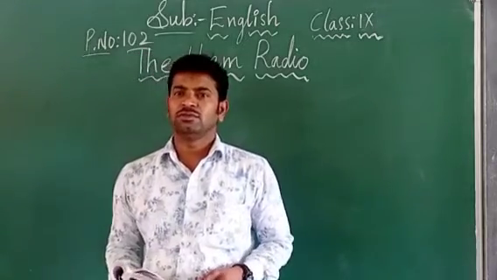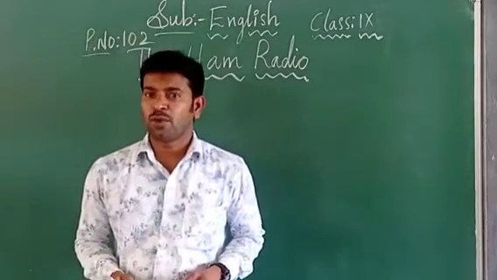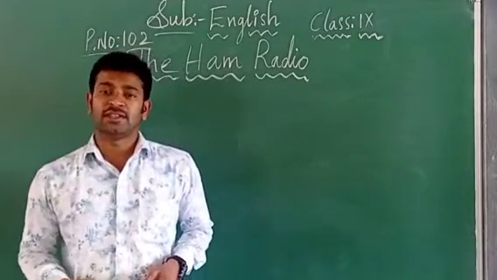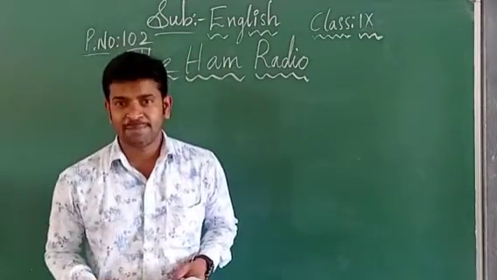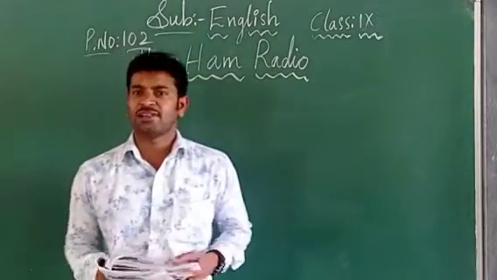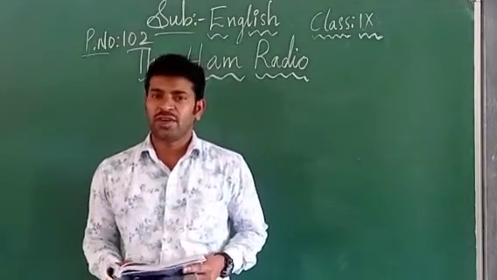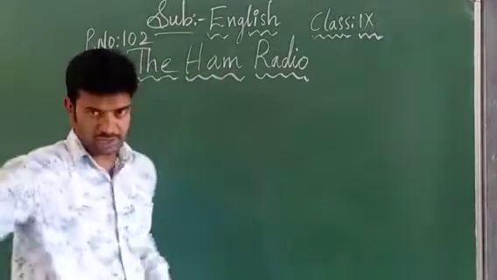Recently you have watched my video based on the topic reading the poem, Grabbing Everything on the Land. It is related to the tsunami. Right now this is the reading C part, children. We are going to learn something from our English textbook. So from the 5th unit, reading C is the lesson The Ham Radio, children.